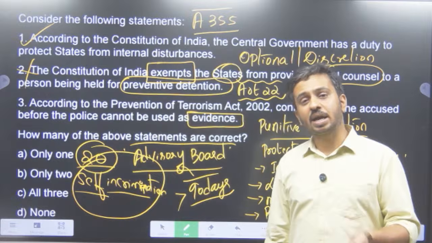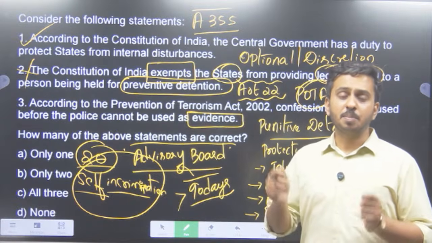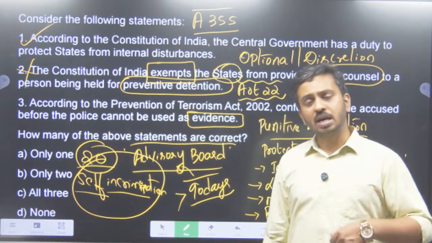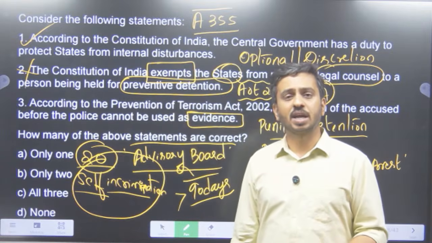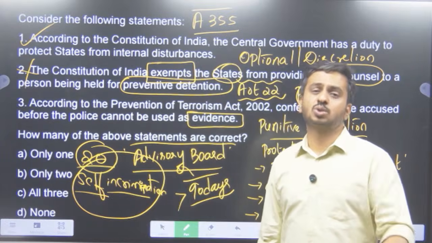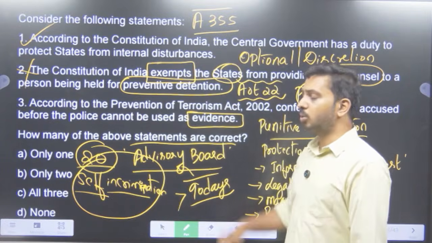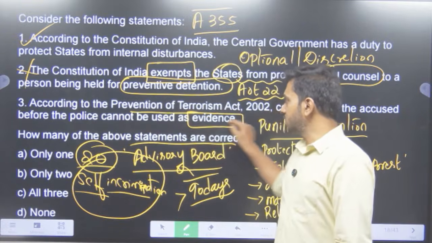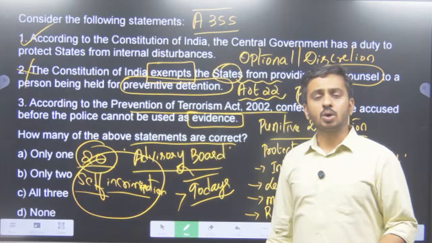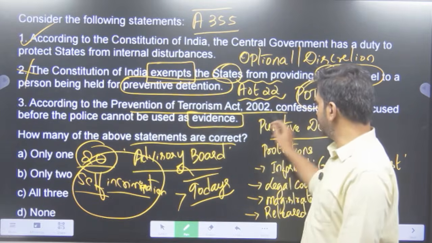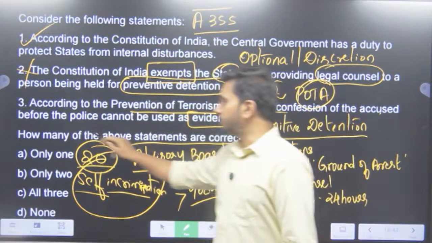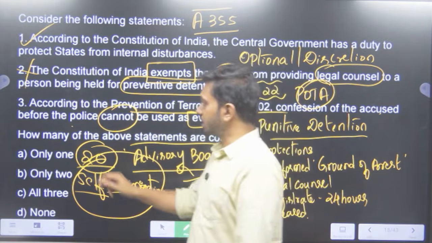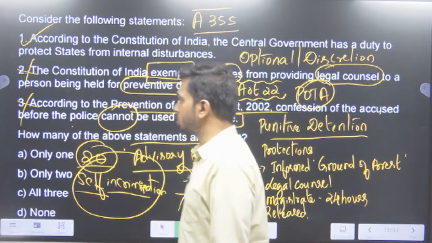the police may get somebody who is innocent, beat him up and ask him to confess a crime. And under that pressure, when he confesses that crime, that is given as an evidence to the court. Under the POTA, that was actually allowed. So that is the reason POTA was struck down. So, no POTA, no TADA today. So the confession of the accused before the police cannot be used as an evidence, but it can be used as an evidence under the POTA. So the third one is also wrong.